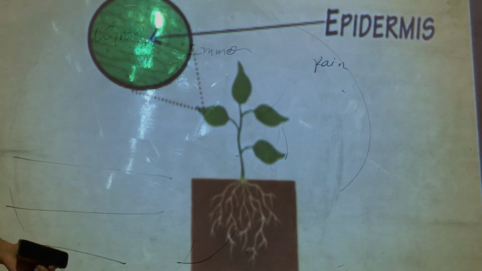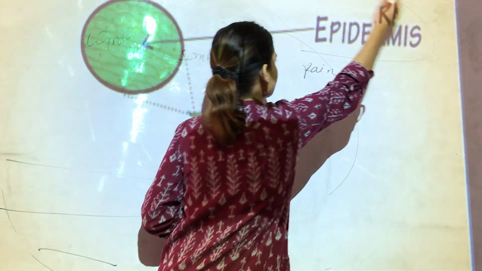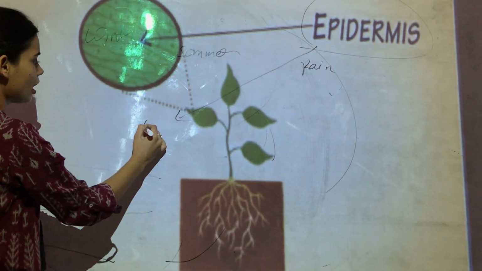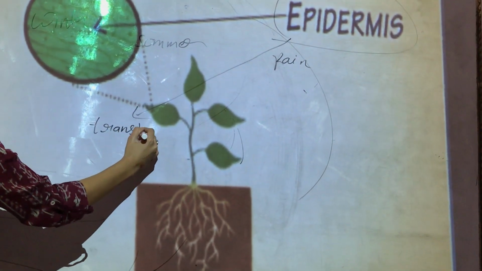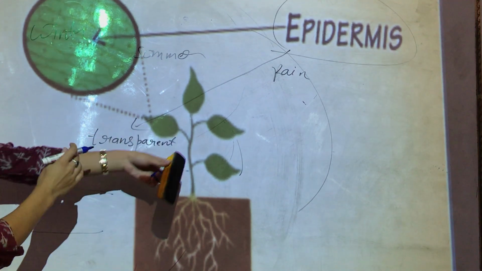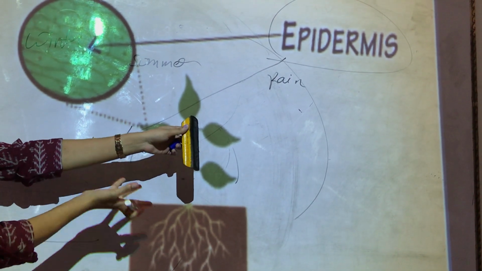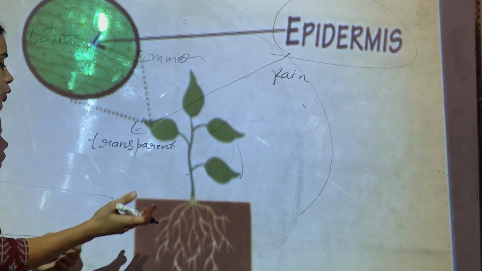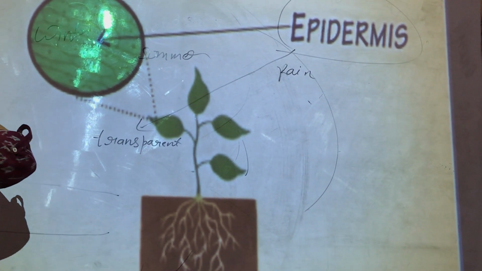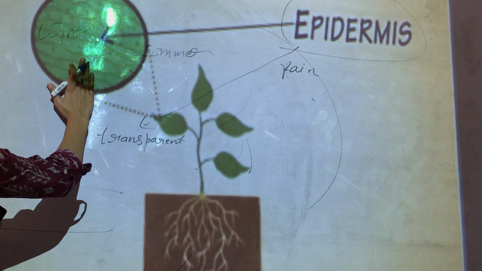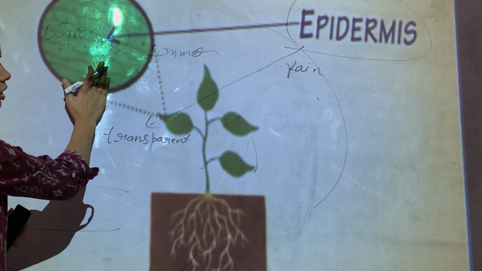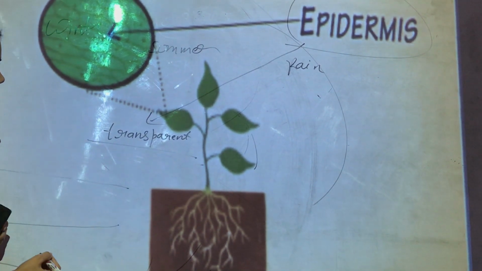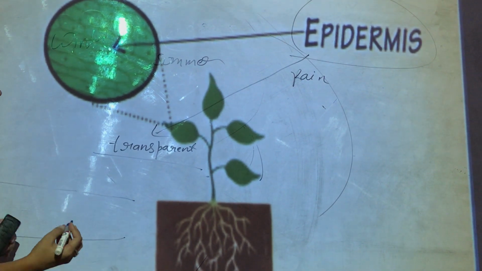Now, this epidermis layer, if you can see here, is transparent. Now if you look at this skin of mine, you will see that it is not transparent. If it had been transparent, then you would be able to see the blood flowing through the nerves, playing its role. But this epidermis layer is transparent. Can you tell me why? Can you think of why?